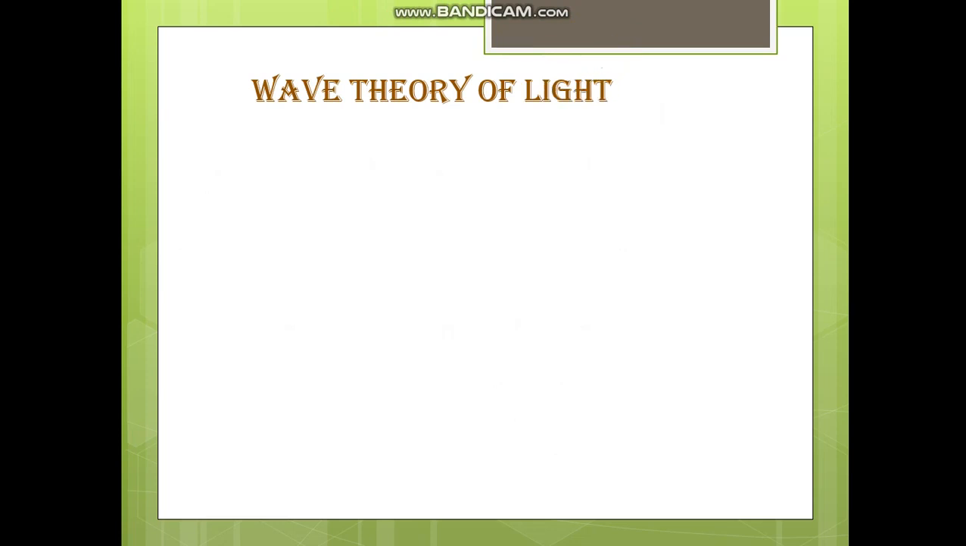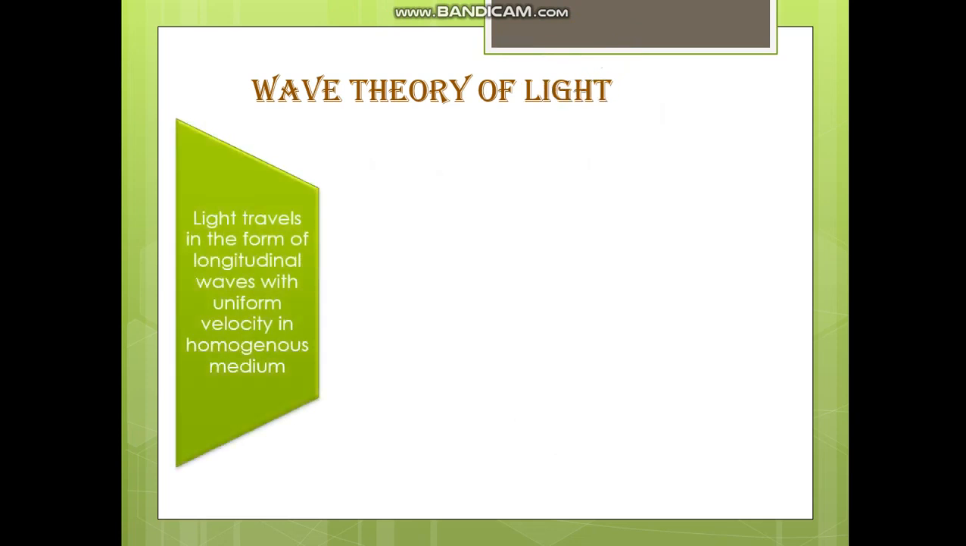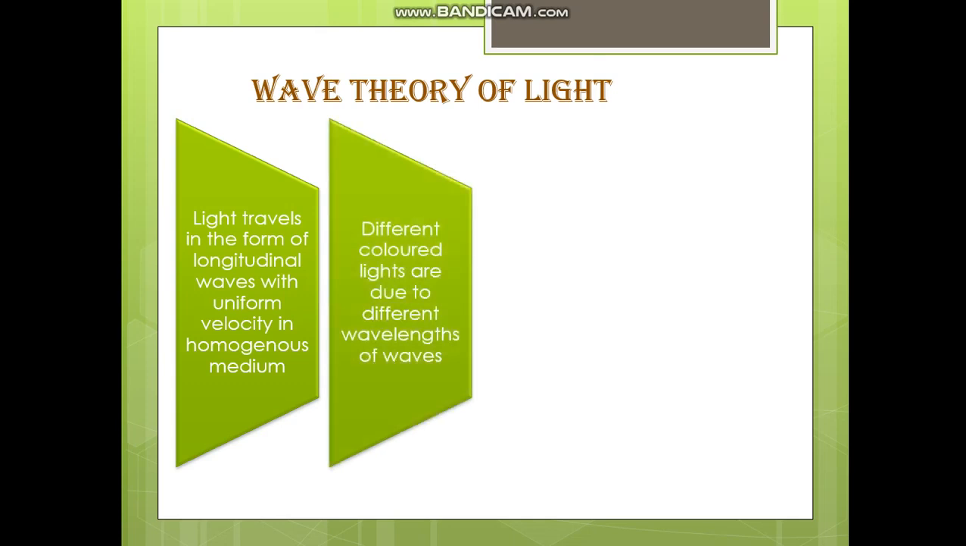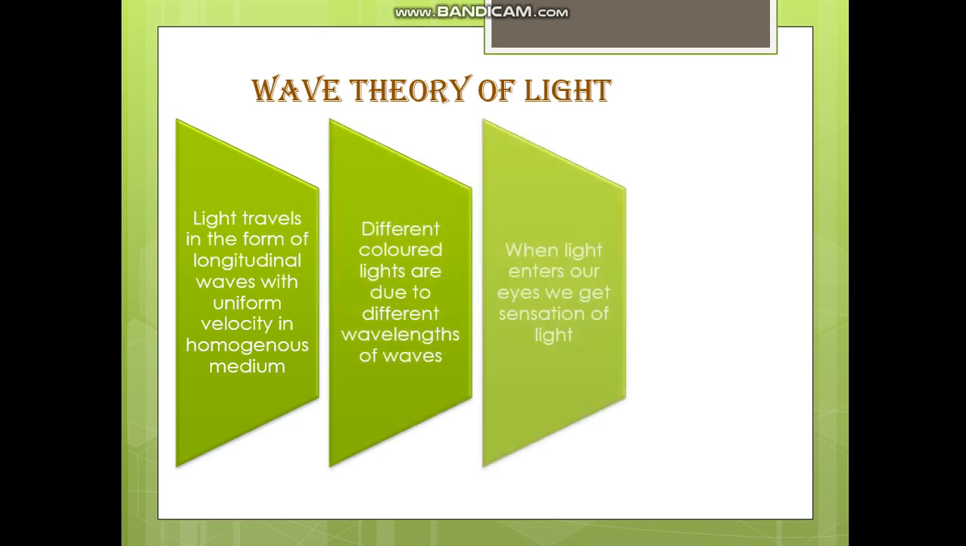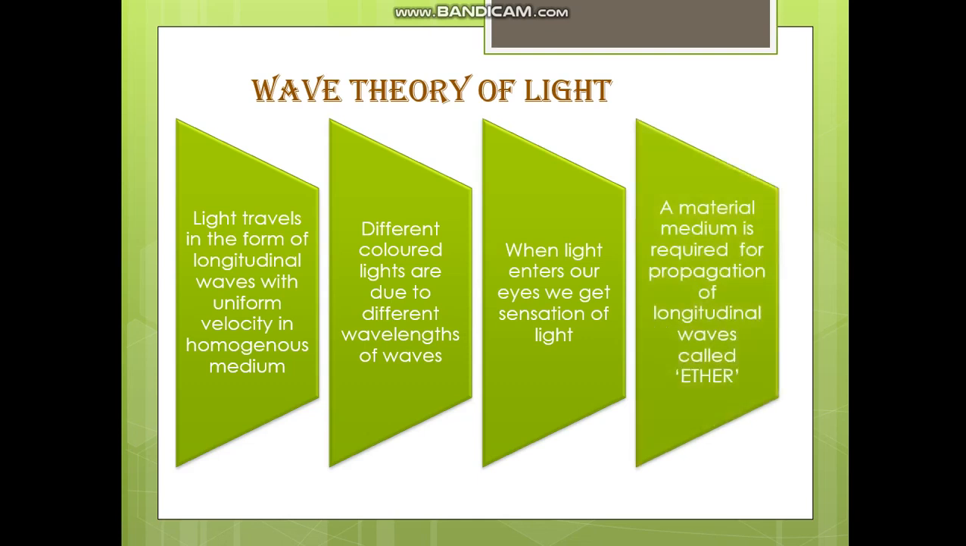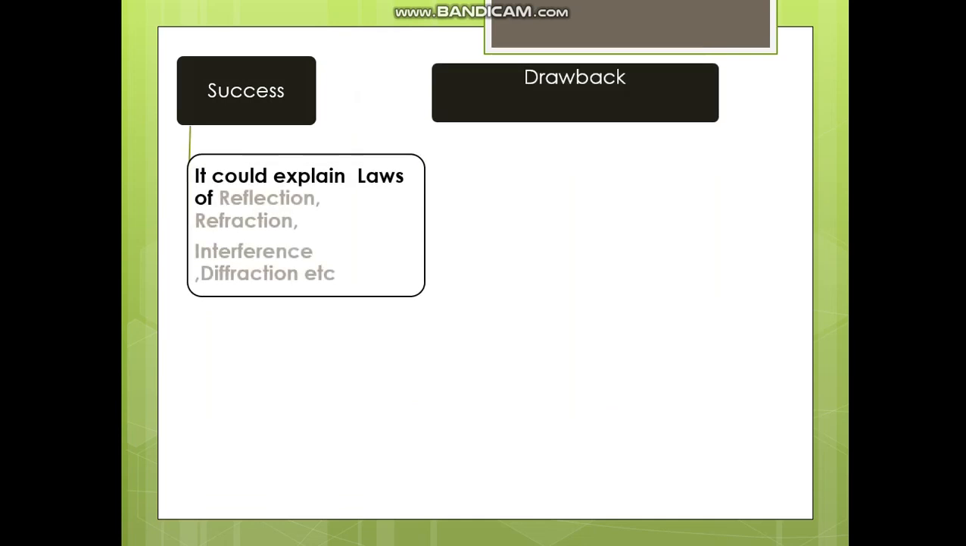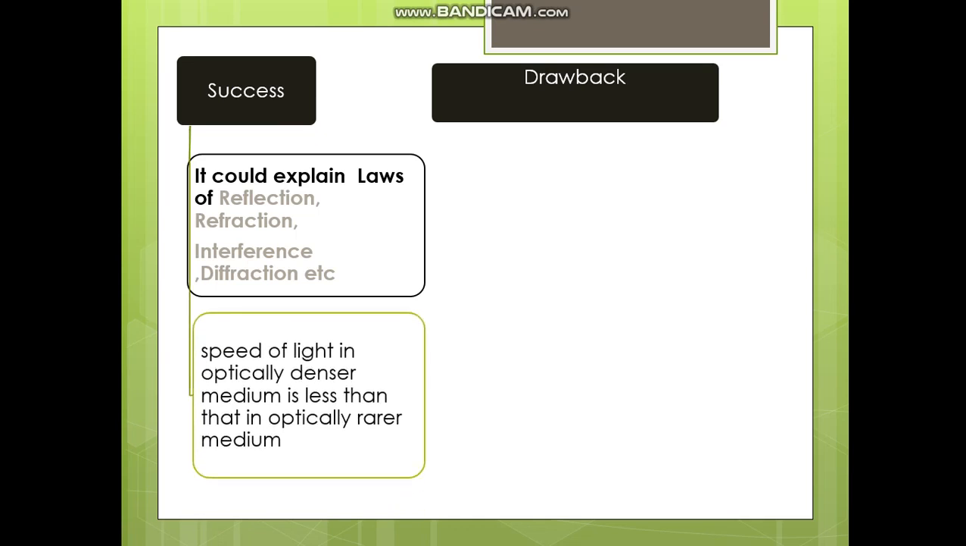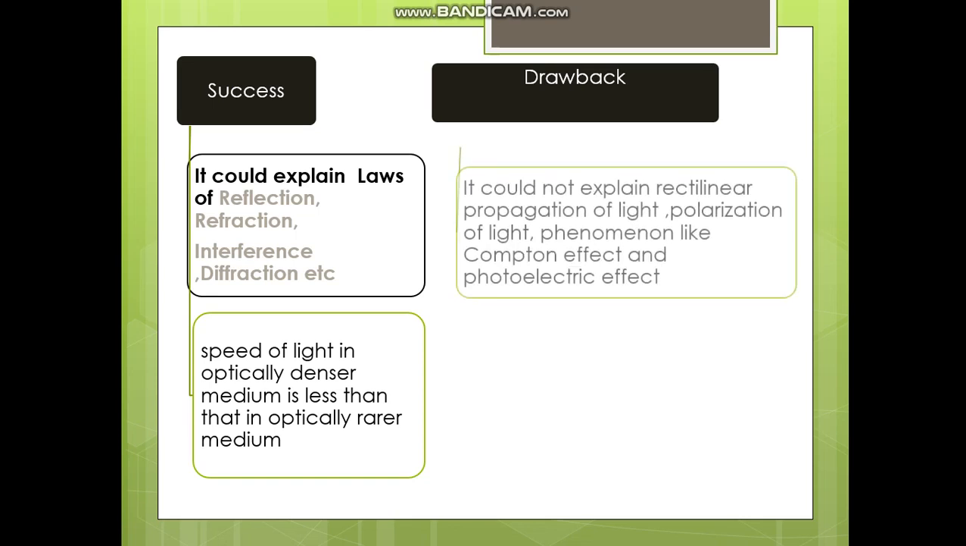Now let us see the wave theory of light. Light travels in the form of longitudinal waves of uniform velocity in homogeneous medium. Different colored lights are due to different wavelengths of waves. When light enters eyes, you get the sensation of light. A material medium is required for propagation of longitudinal wave, called ether. The success of this theory, the wave theory, is that it could explain laws of reflection, refraction, interference, diffraction, etc. Speed of light in optically denser medium is less than that in optically rarer medium.